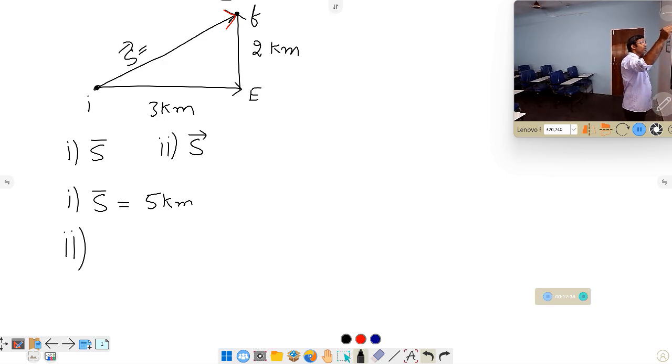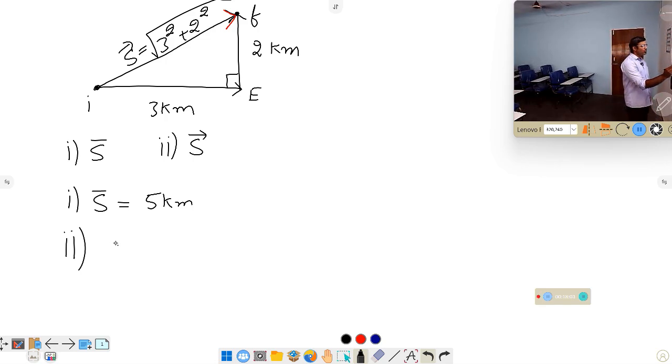The length of this one, if you observe this one, it becomes a right angle triangle. And according to geometry, we can apply the Pythagoras theorem. According to Pythagoras theorem, hypotenuse square is equal to adjacent square plus opposite square. So in this case, I can write the displacement is equal to the square root of 3 square plus 2 square. We have to apply the Pythagoras theorem.